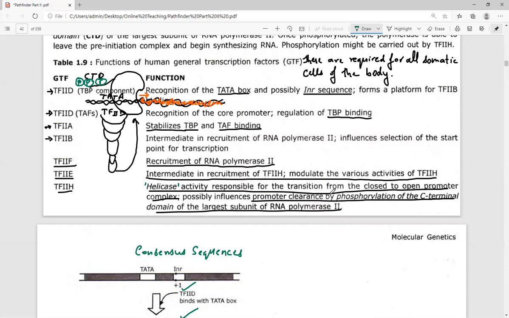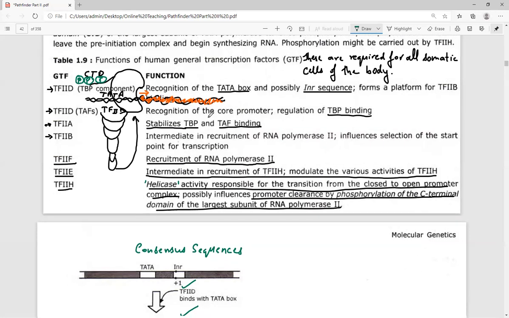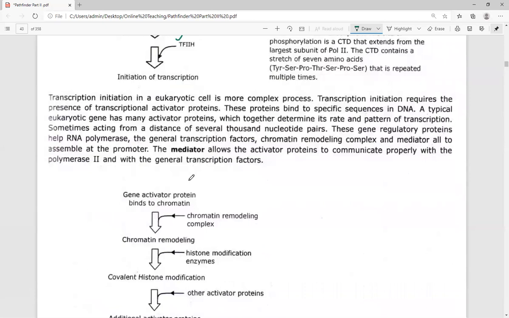Next, promoter clearance will take place, and phosphorylation of the carboxy terminal domain of the RNA polymerase will catalyze the movement of the RNA polymerase over the DNA molecule.